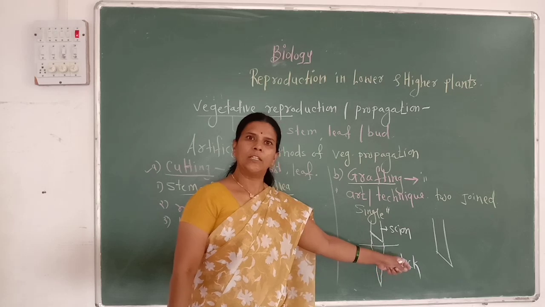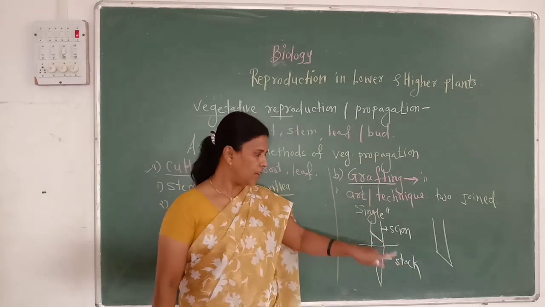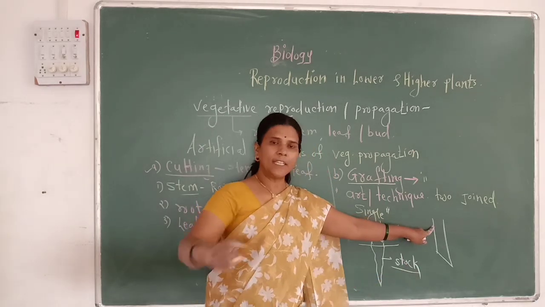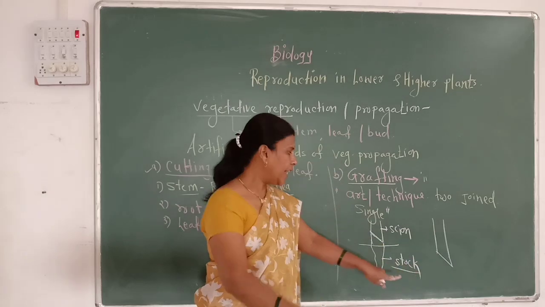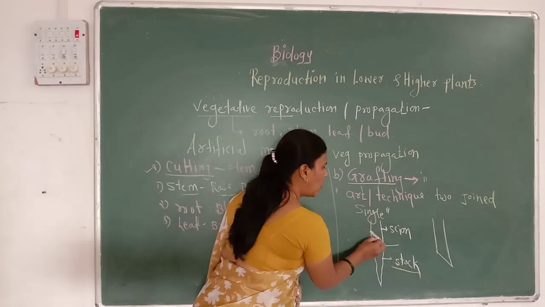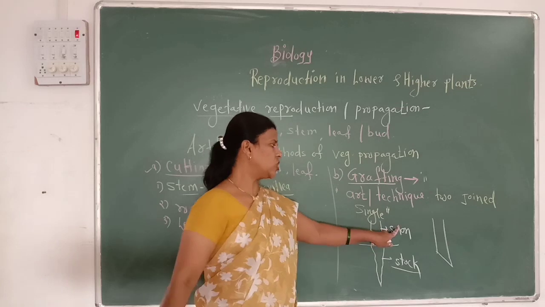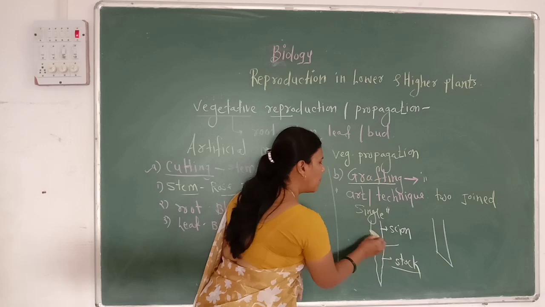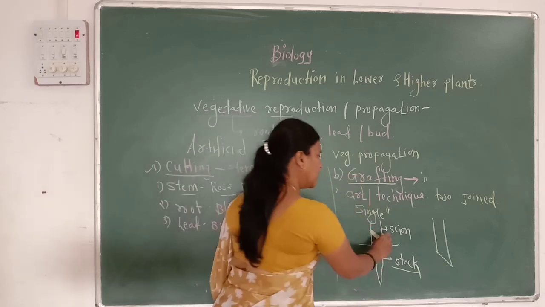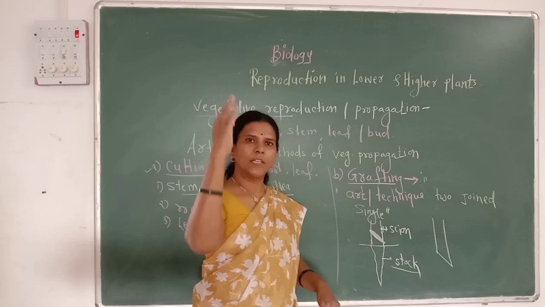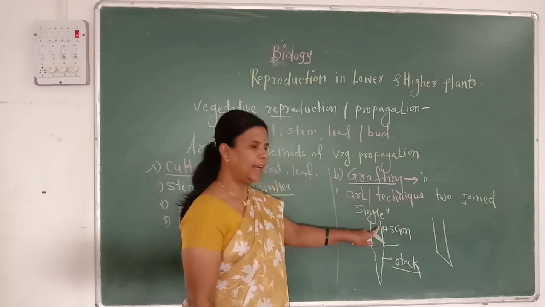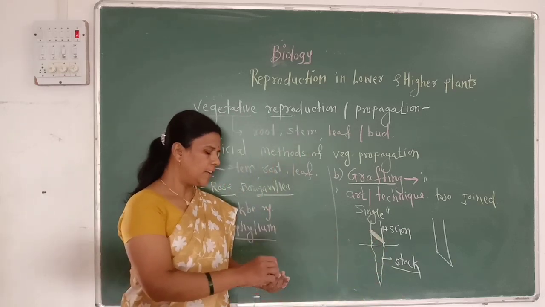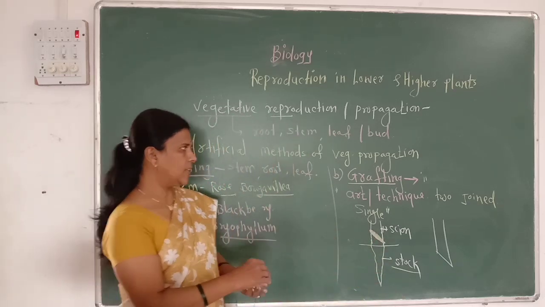What is stock? The rooted plant on which grafting is done is called a stock. The stock and scion are joined together by using a polythene bag. Thus, when the bud of the scion sprouts, it has both the characters of stock and scion. Thus, the grafting technique is followed by different agriculturists and horticulturists.